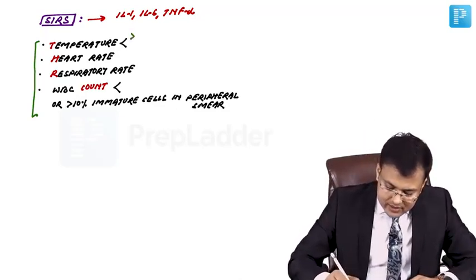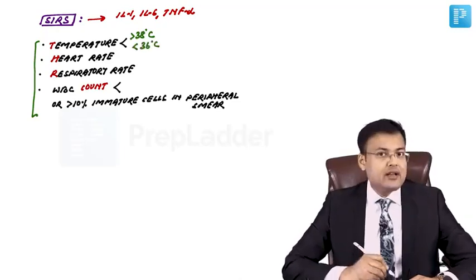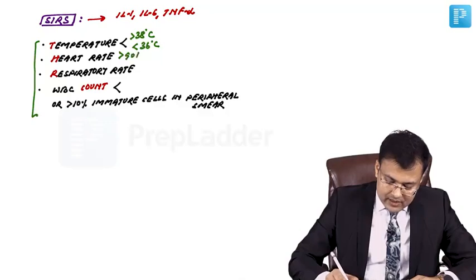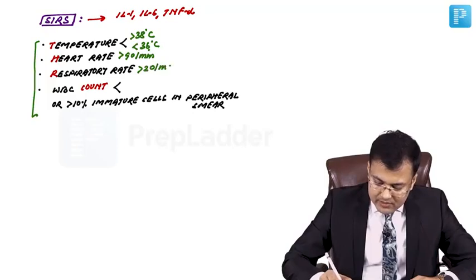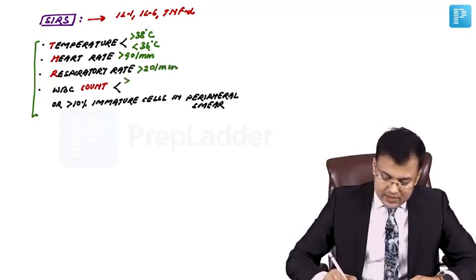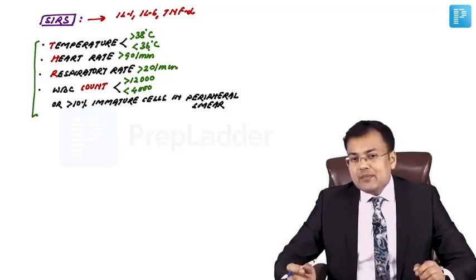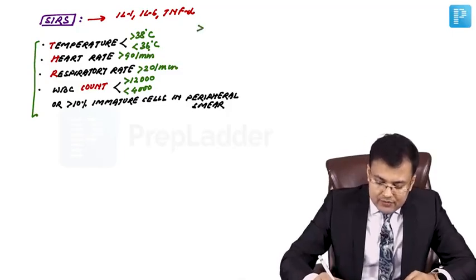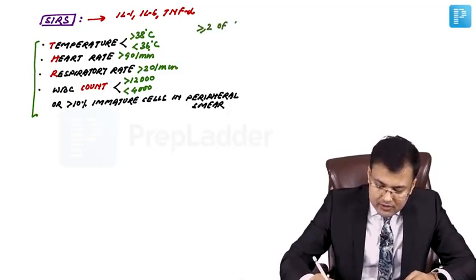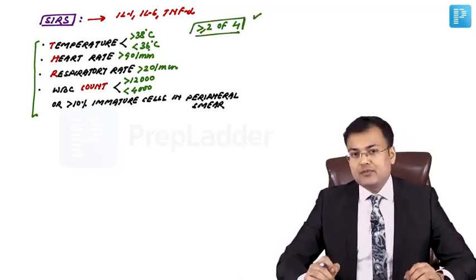Temperature is either more than 38 degrees centigrade or less than 36 degrees centigrade. Heart rate, when it's more than 90 per minute. Respiratory rate, when it's more than 20 per minute. WBC count, when it's more than 12,000 per microliter or less than 4000, or there is more than 10% immature cells in the peripheral smear. So out of these four, if 2 or more than 2 are positive, it means SIRS is positive. There is systemic inflammatory response syndrome.